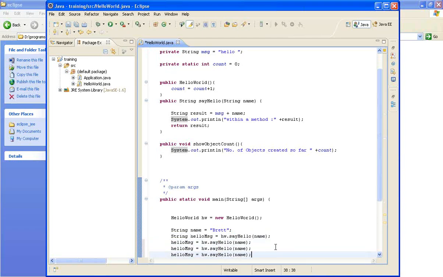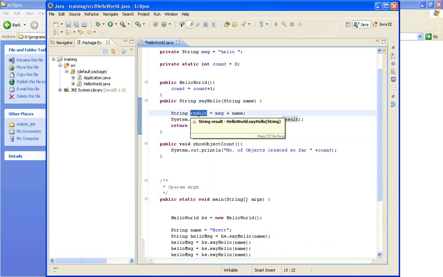So if I am calling this 1, 2, 3, 4 times on the same object, see this, HW is one object that I initialized here, a hello world object, and I am calling the sayHello method 4 times. Now when I call this 4 times, this variable is initialized 4 times.